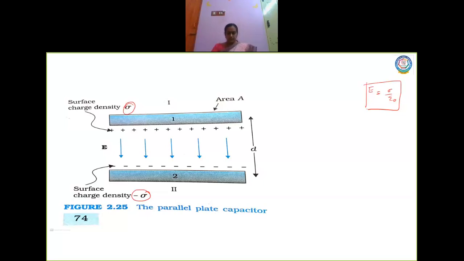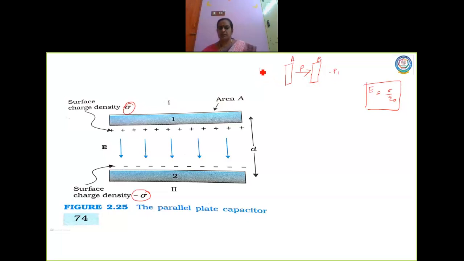And we know the electric field by an infinite plane sheet. Before I go on, let me teach you that first. Let us consider a plane sheet here, and here also a plane sheet. This is A and this is B. What is the electric field between these two plates at this point P? Let us consider P here, P1 here and P2 here.